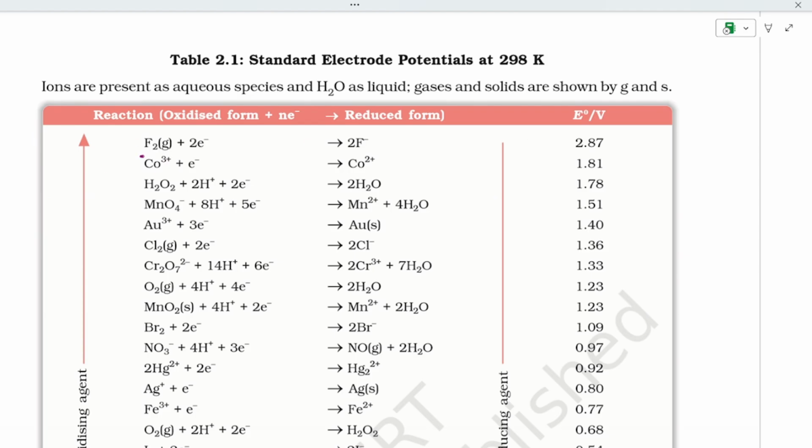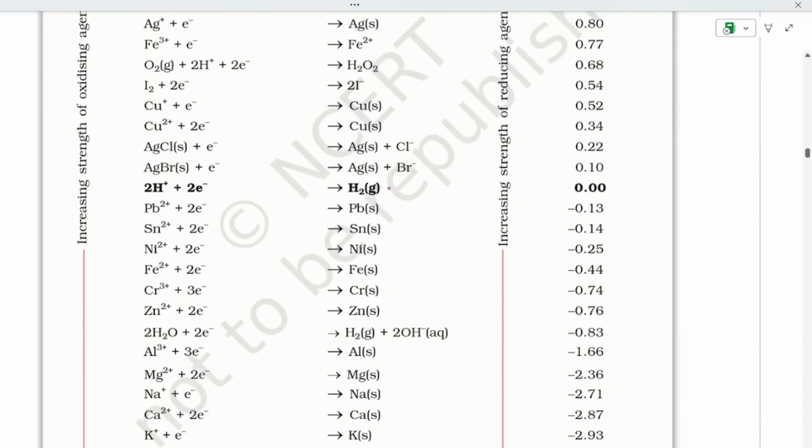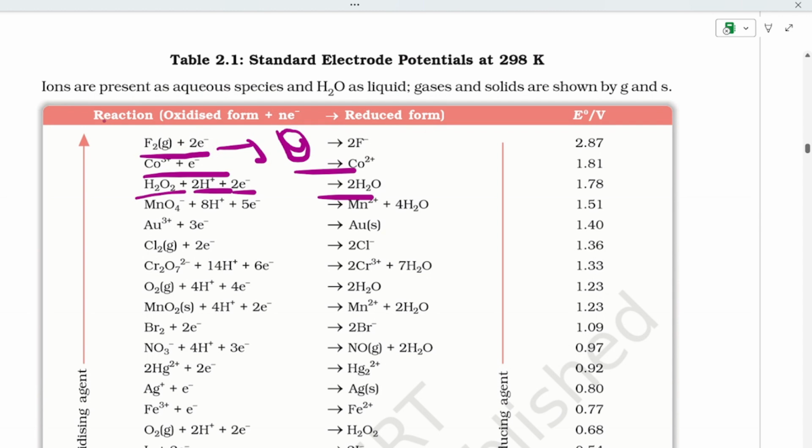F2 gas plus 2 electrons gives 2F minus, and Co3+ plus electron gives Co2+, and H2O2 plus 2H+ plus 2 electrons gives 2H2O. You can go through this whole table. They have given the reaction in the oxidized form and the reduced form of it, and the value.